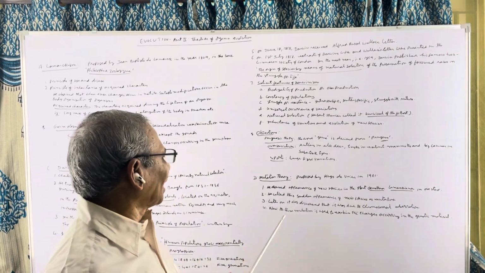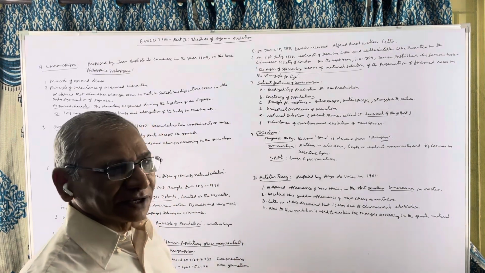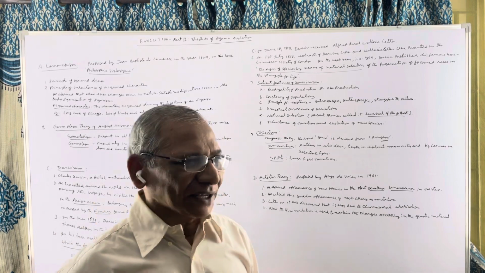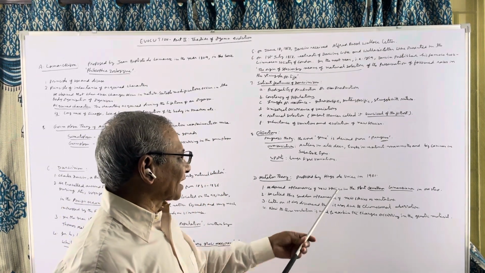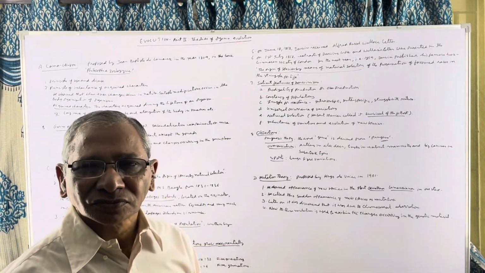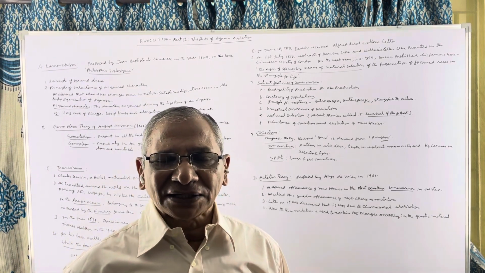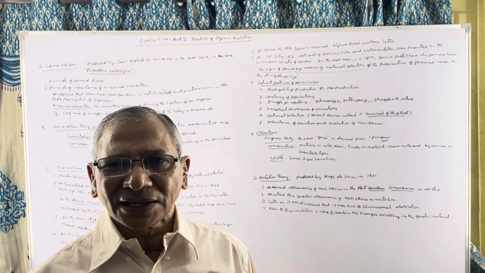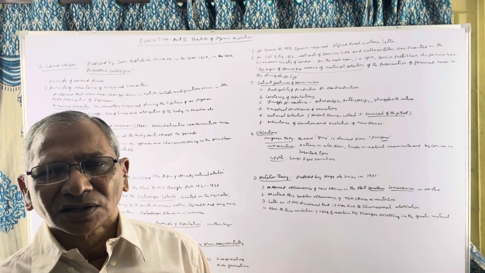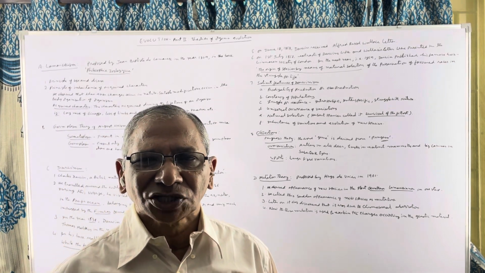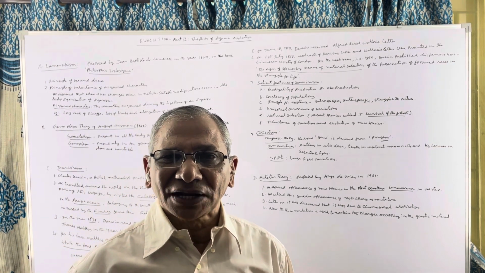Then, the last theory is mutation theory. It was proposed by Hugo de Vries in the year 1901. He observed in the plant Enothera Lamarckiana, all of a sudden appearing new species. In one generation, new species appeared.